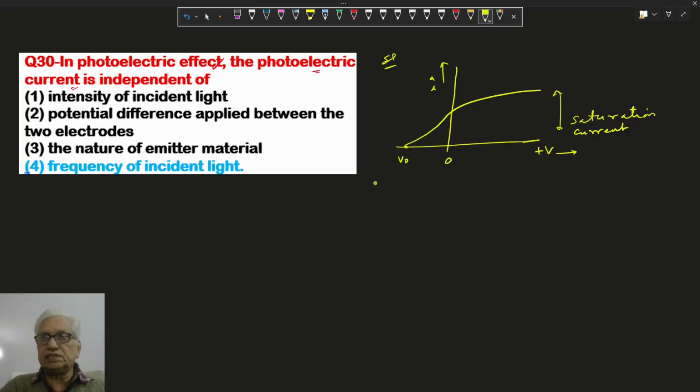Potential difference, if we increase, current increases up to the saturation level, and current depends on the nature of the emitter material also, but saturation current does not depend on frequency. Kinetic energy depends on frequency, but saturation current depends on intensity, not on frequency. So here current does not depend on frequency of the incident light. Means option 4 is independent of frequency.